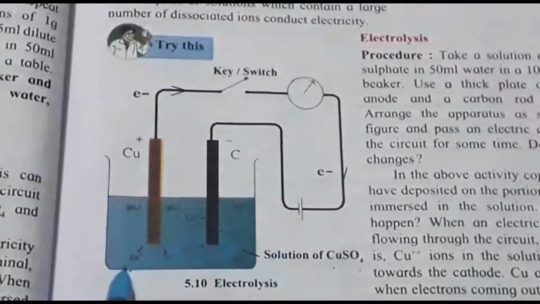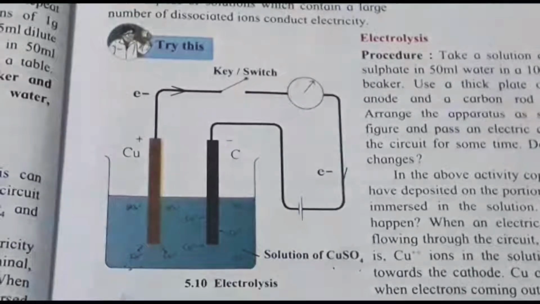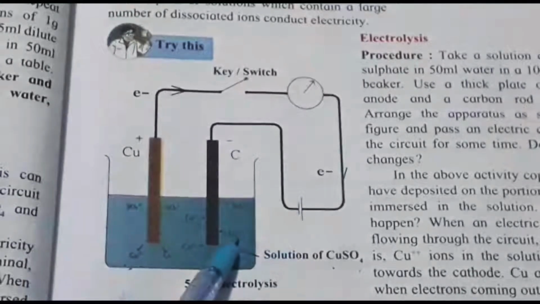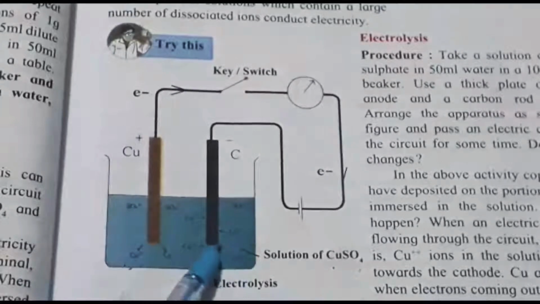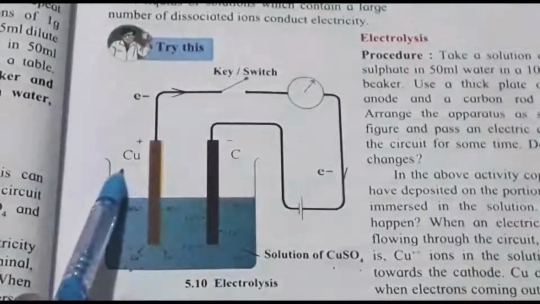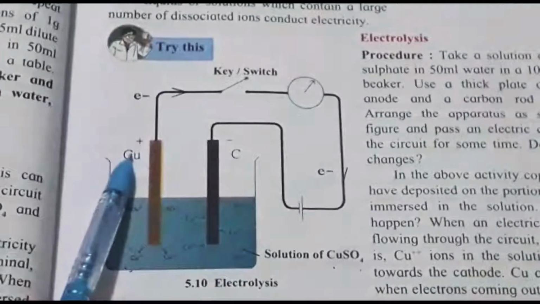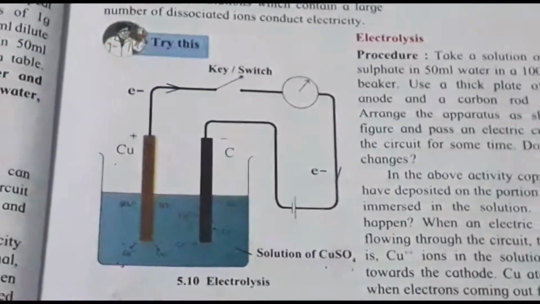As we know, the positive copper ions are going to be attracted to the negative carbon rod, the cathode, and the sulfate part is going to be attracted to the copper, that is the positive anode. Next they have explained the same thing, so let us look over it.